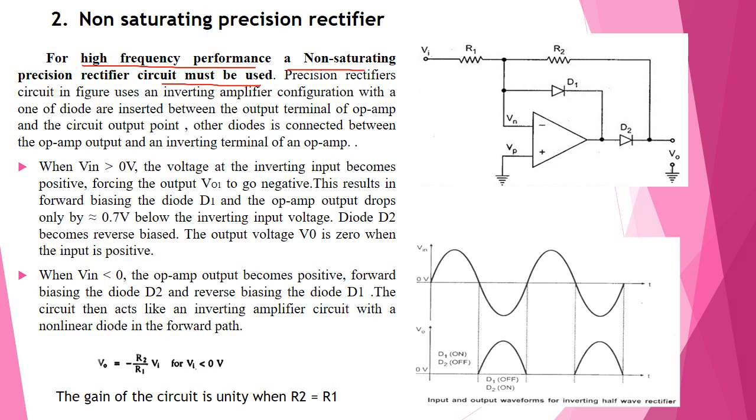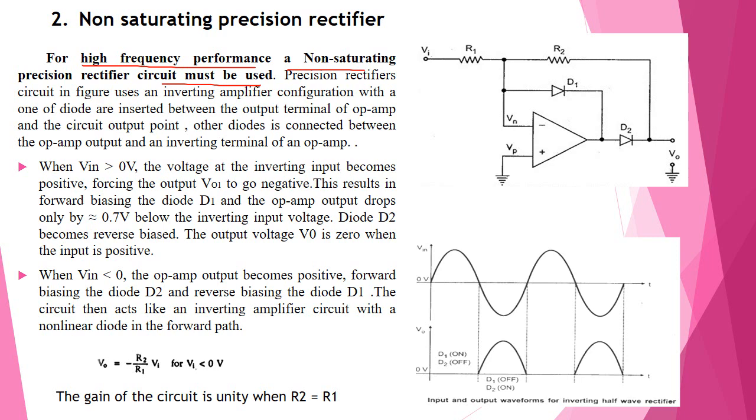This precision rectifier circuit uses an inverting amplifier, meaning the input voltage is applied to the inverting terminal of the op-amp. Diode D2 is connected between the output of the op-amp and the circuit output, and the other diode is connected between the output of the op-amp and the inverting terminal of the op-amp. This is the construction of the circuit diagram.